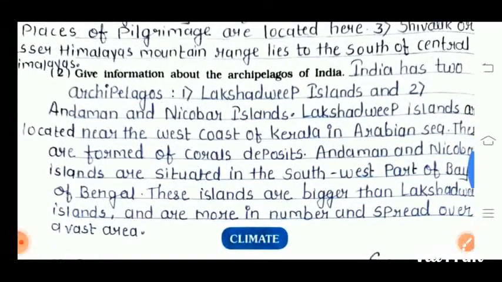Second question is give the information about the archipelagos of India. India has two main archipelagos.